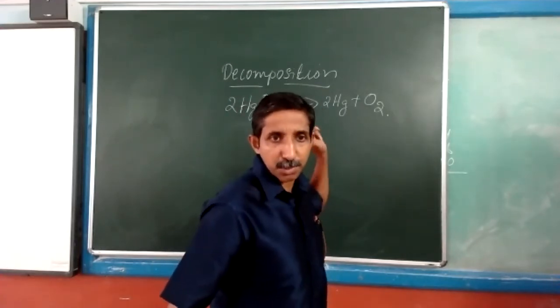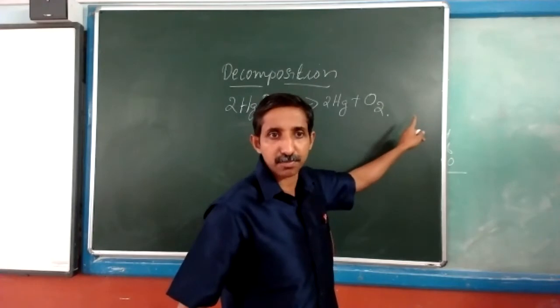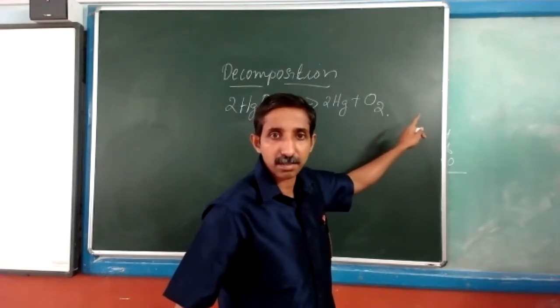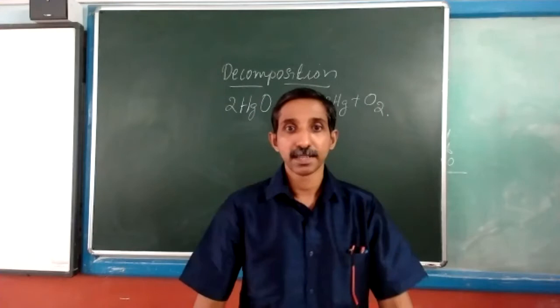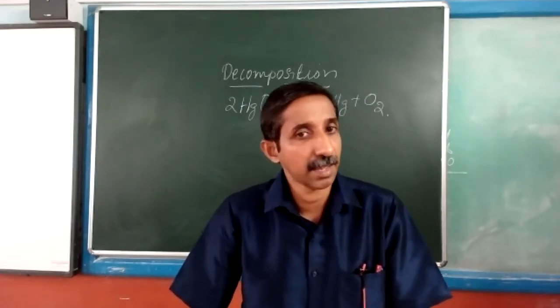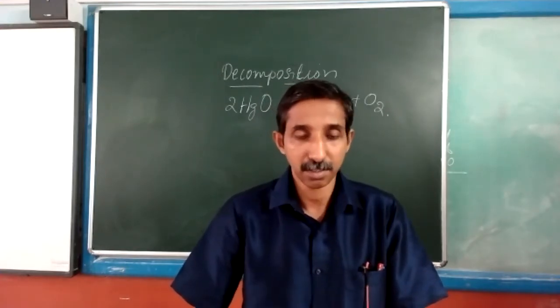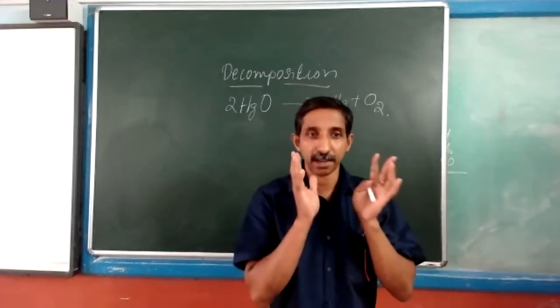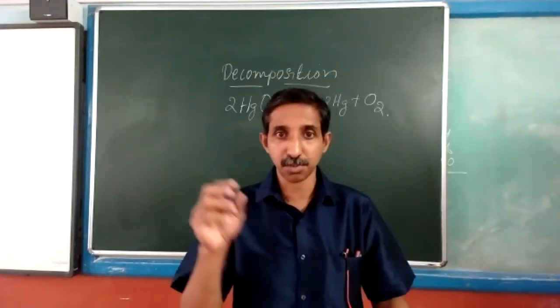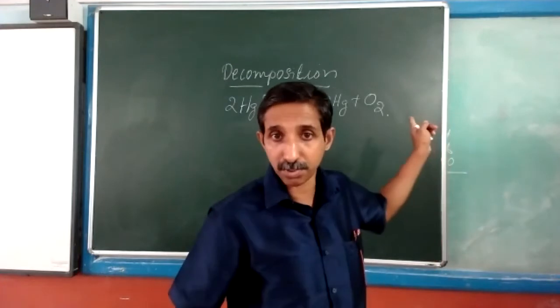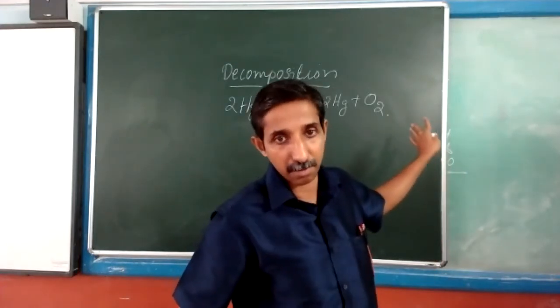What is the difference between two atoms of mercury and a molecule of oxygen? Oxygen cannot exist singly as an atom, so oxygen will be in diatomic molecular form. That means two atoms will be joined. So the oxygen molecule is what is naturally available.